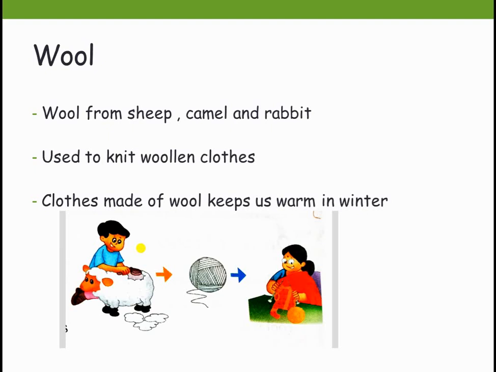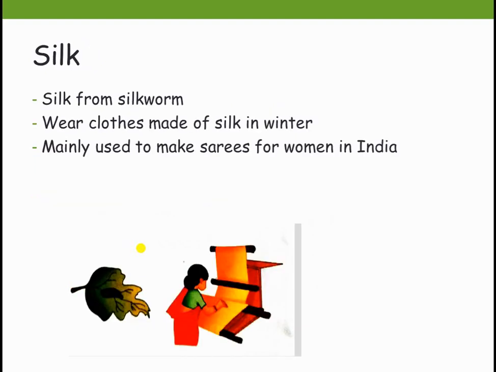Next, let's see silk. Have you ever wondered how they make silk materials? Silk materials are very soft and shiny. We get silk from the silkworm. Some people wear clothes made of silk in winter, and silk is mainly used to make saris for women in India.